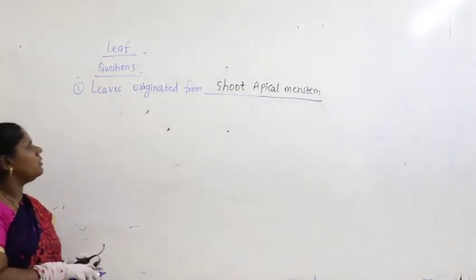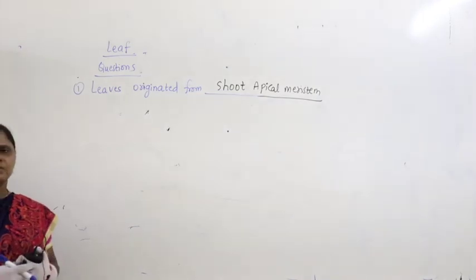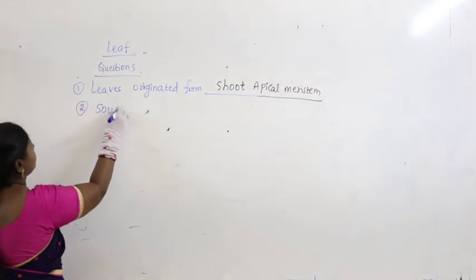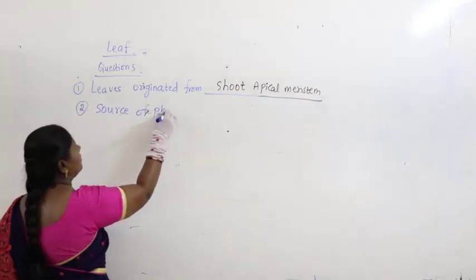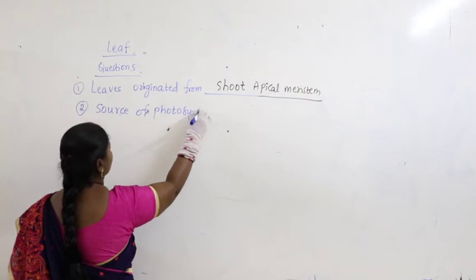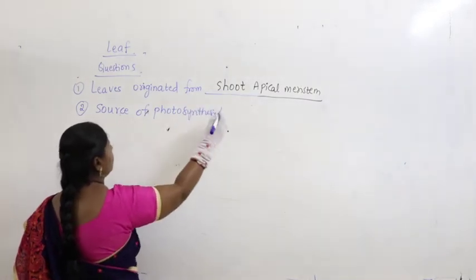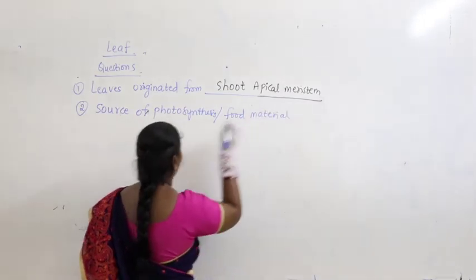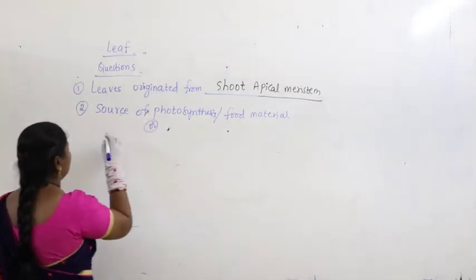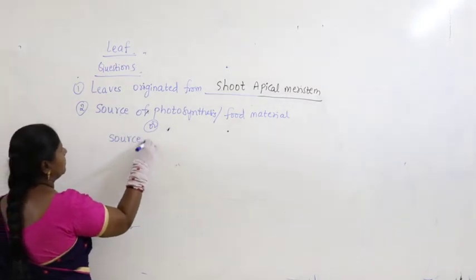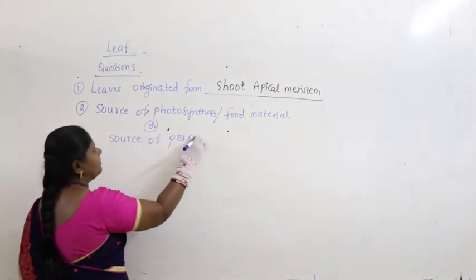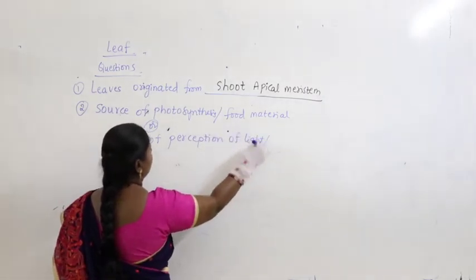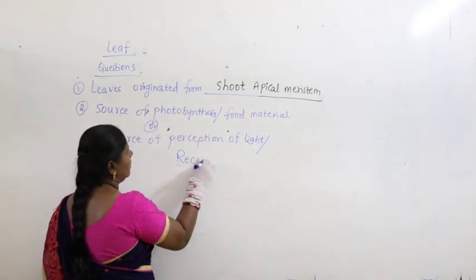Apart from this, sometimes you may get questions like the source of photosynthesis, or the source of food material, or the perception of light, or they may ask the receptor of light.